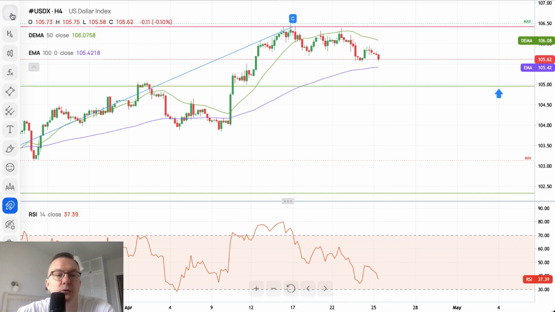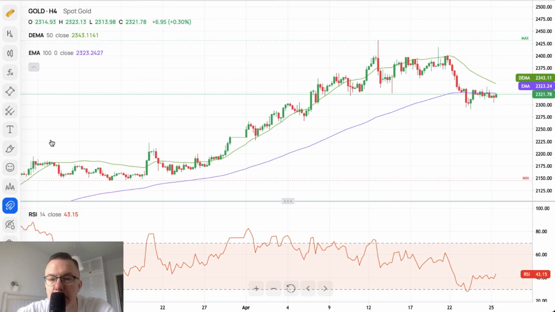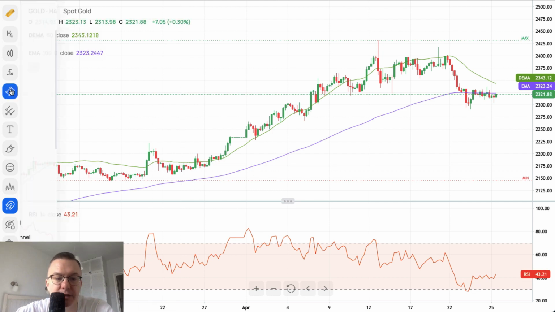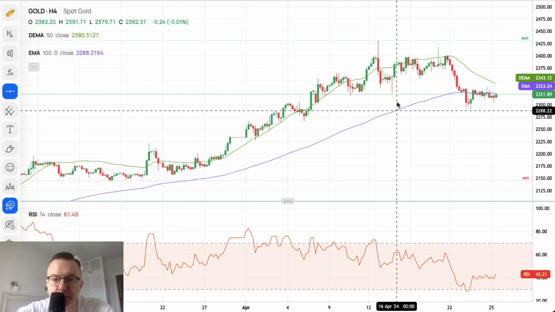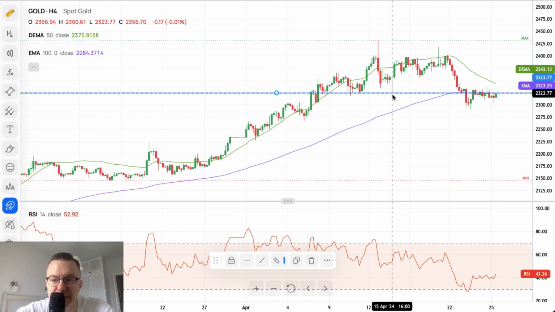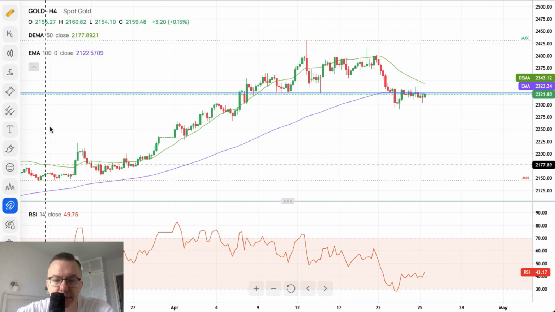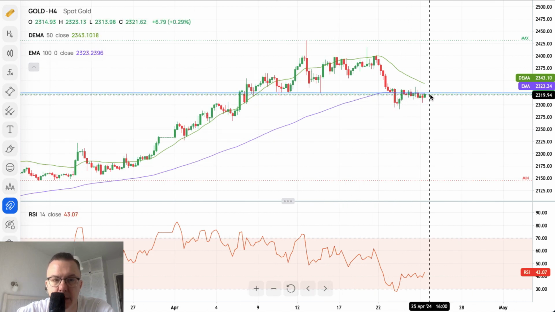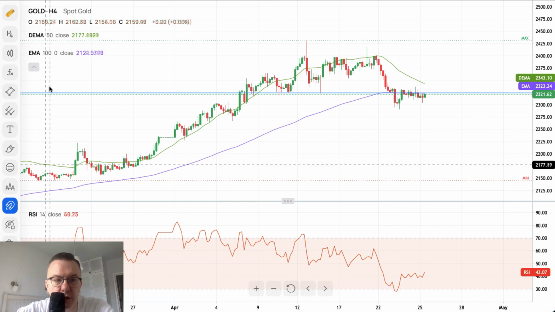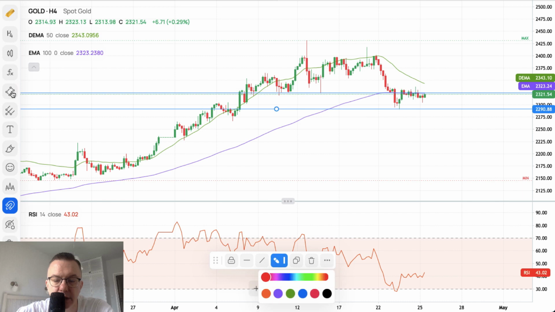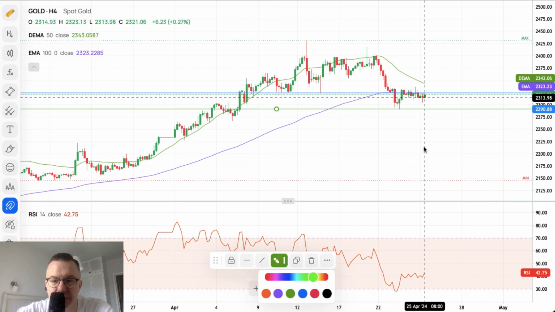Then we will see what's going on with gold. Not much is going on with gold. However, the recent consolidation here, 2,323 around this level, might be very interesting, because this is in line with the 100 period moving average on the 4-hour chart. So, bounce from the extremely oversold conditions. Because it's extremely oversold, let me just mark this level here as the technical support, 2,290.